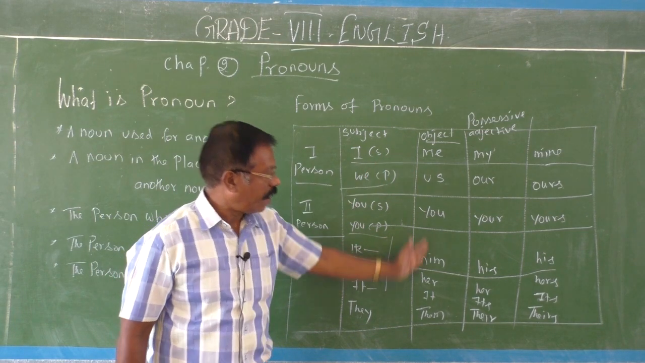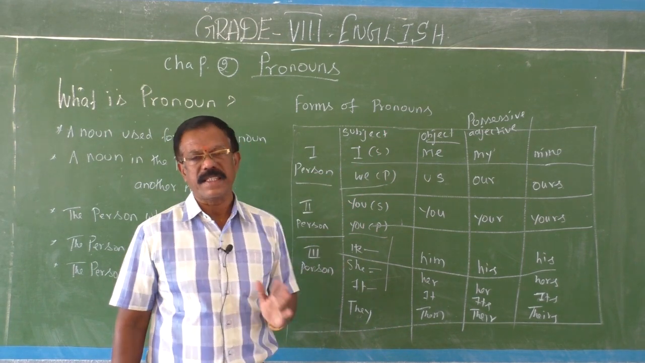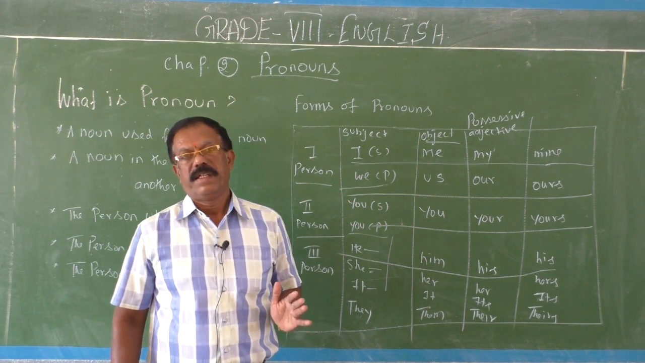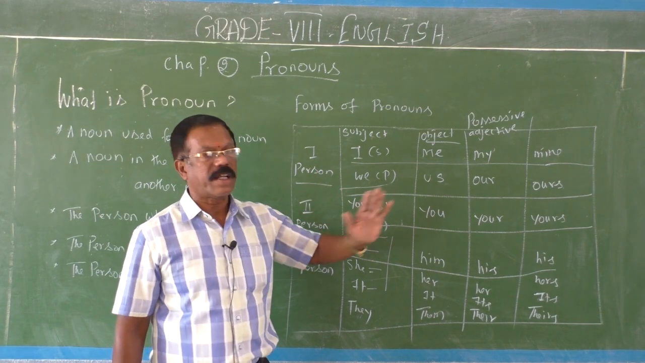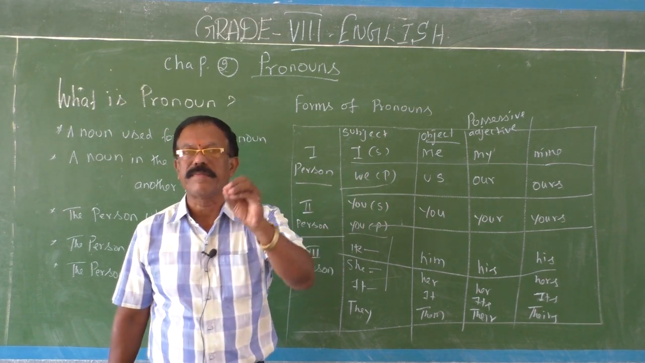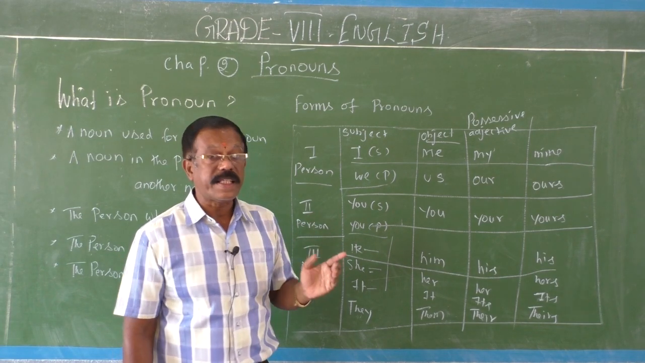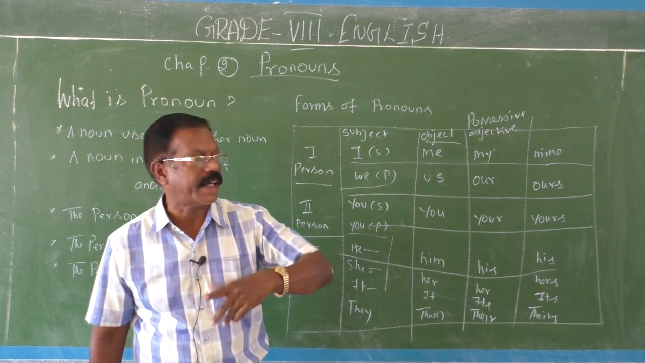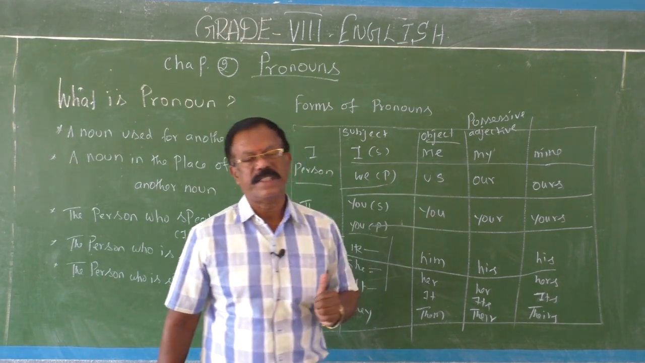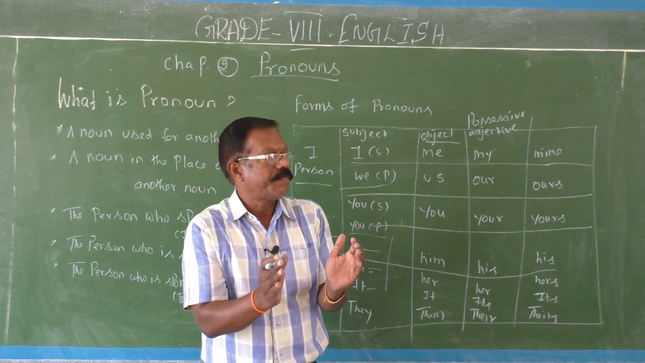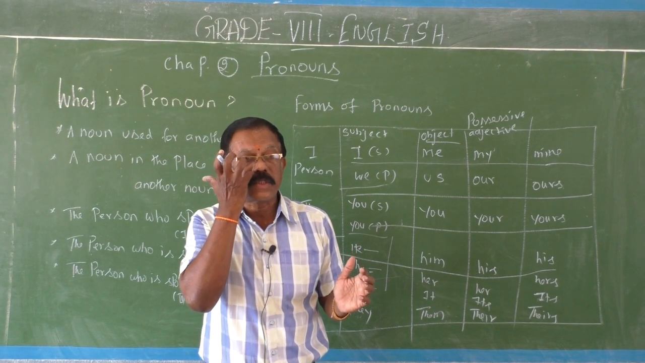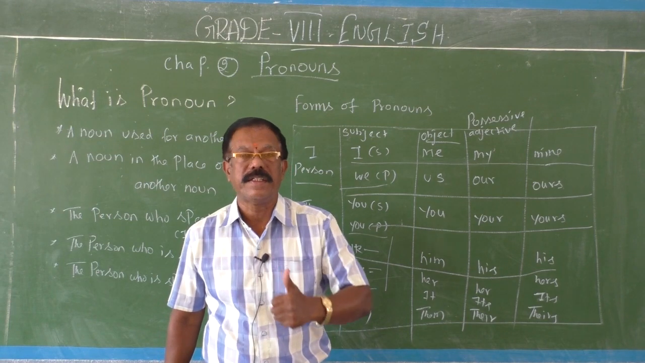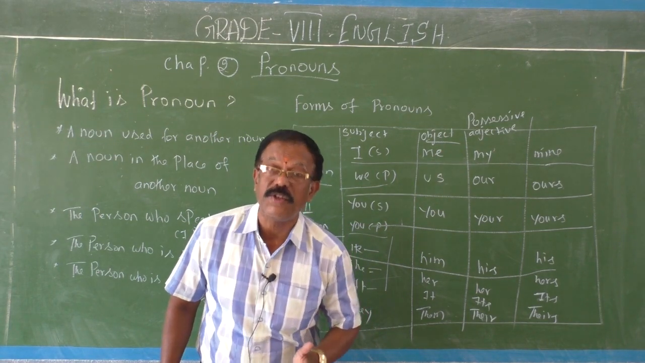Okay, fine. So in all these cases you can find one thing. They are called objects. What is the difference between subject and object form? Subject is the doer of the action, but object is the receiver of the action. Okay, then possessive adjectives. It stands for belongingness. It refers to the ownership. It refers to the possession. Therefore, they are all called possessive adjective form.